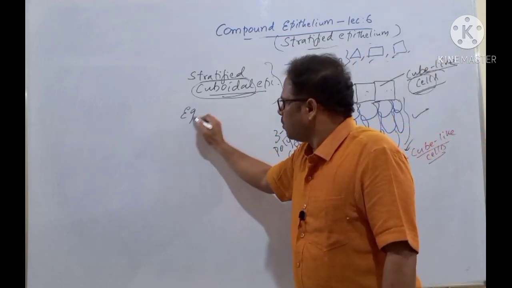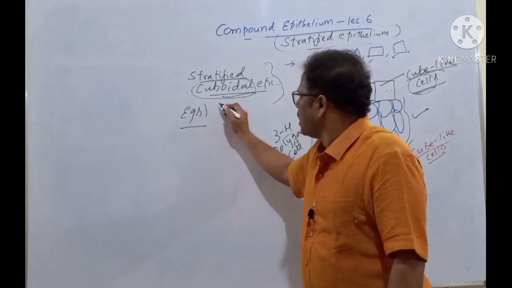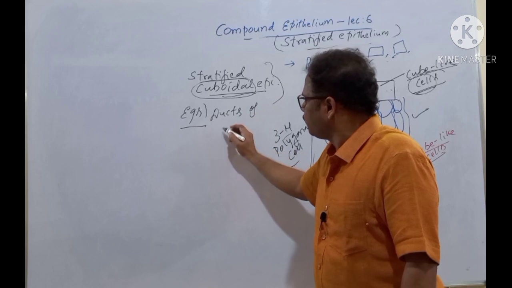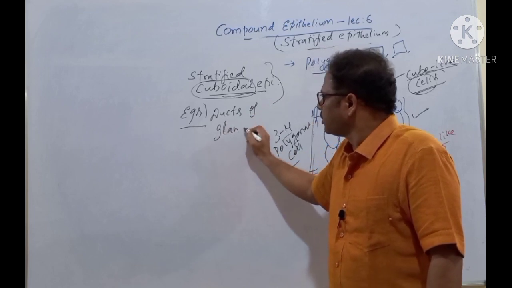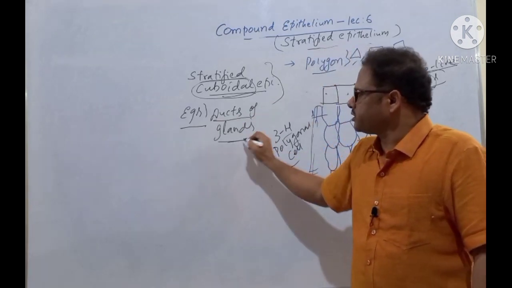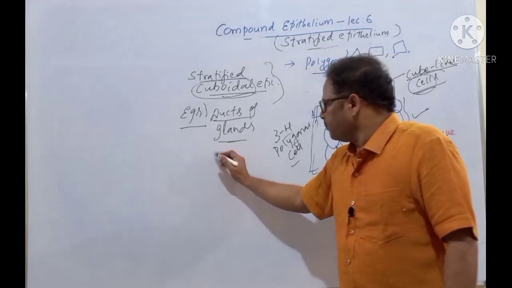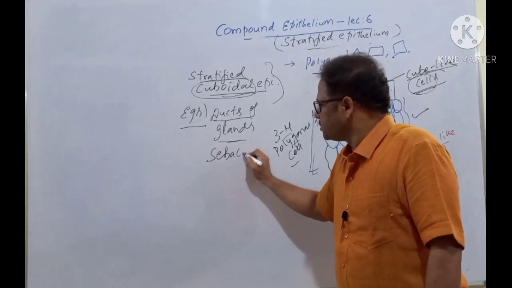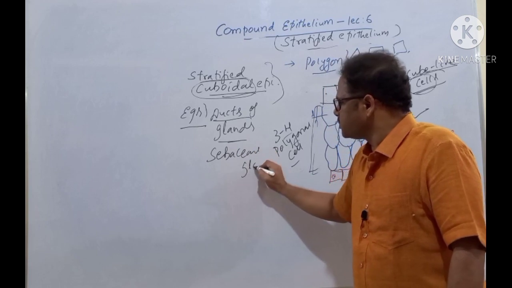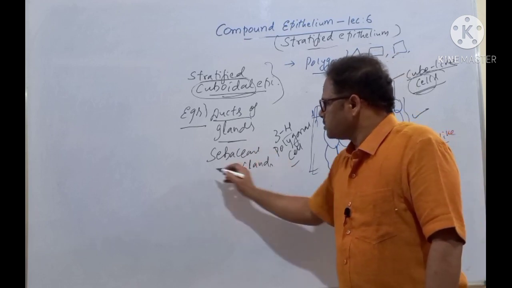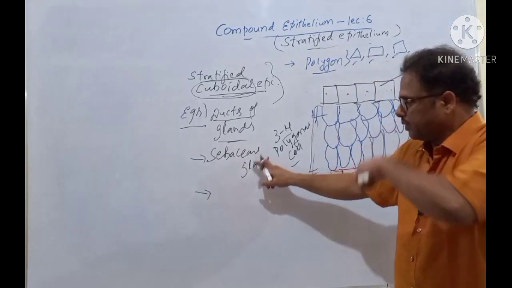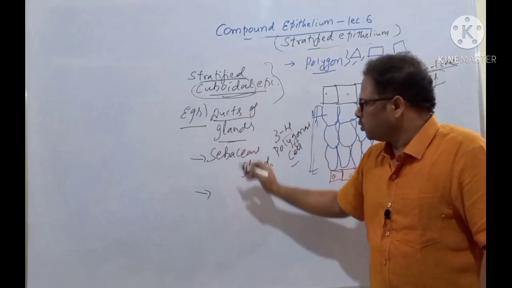And examples now, very simple. Here, ducts of different glands. Glands mean which can secrete something. Take the sebaceous glands, which secrete oil, or oil glands. The ducts of these contain stratified cuboidal epithelium.